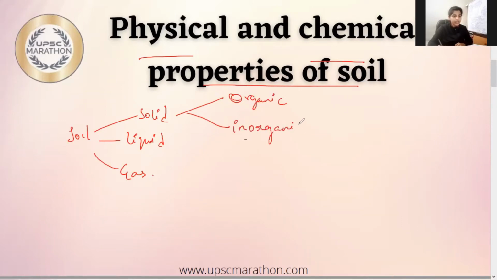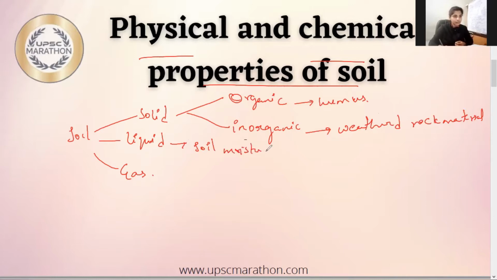The organic matter is derived from humus, which is like leaf litter and all, from the plants and the remains of the humans. And then inorganic is derived from the weathered material of rocks. Fine. So liquid is nothing but water. In technical terms, we call it soil moisture. Fine. So gas is about atmosphere.